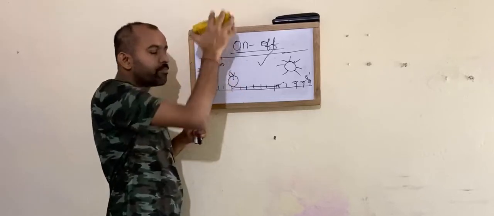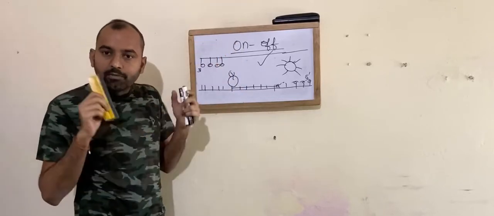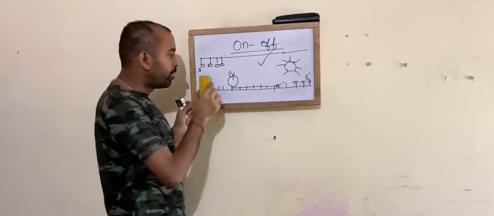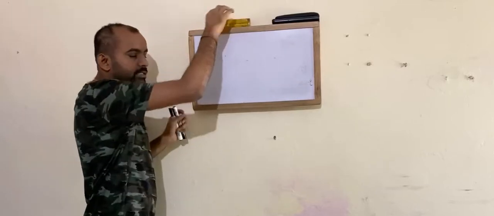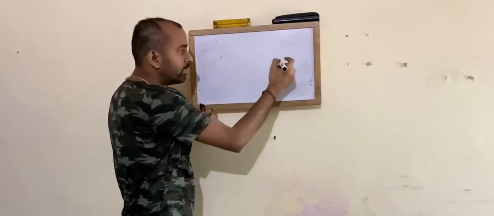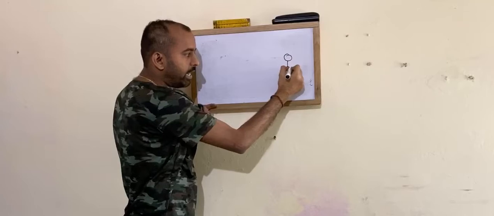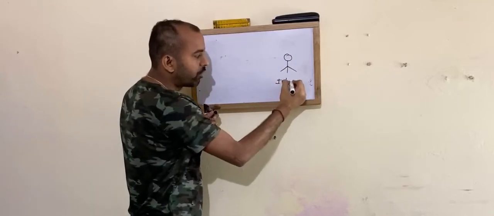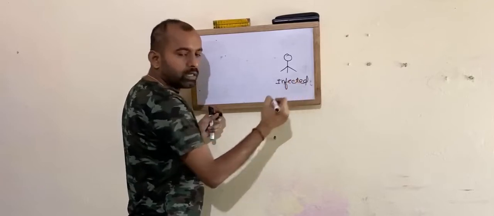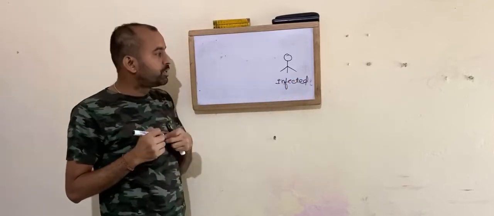So let us see all these fundamentals which are involved in RT-PCR. First and foremost thing is, if a subject or any individual who is infected with novel coronavirus reports with some symptoms.